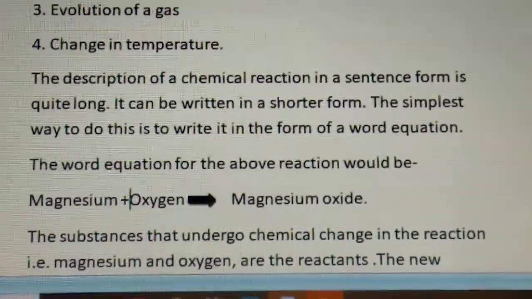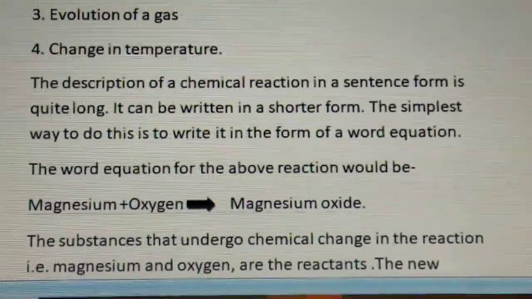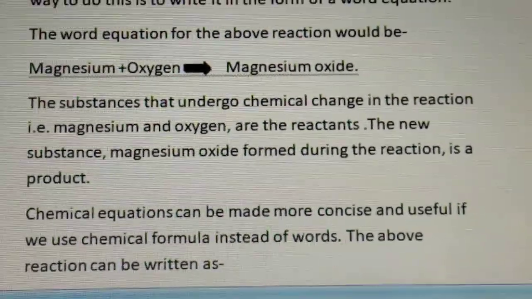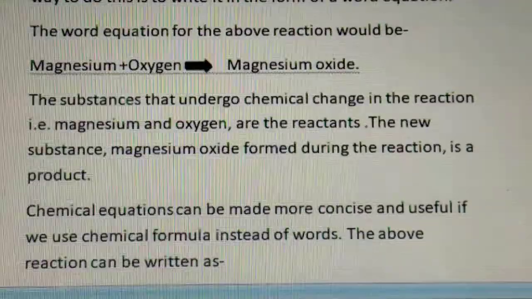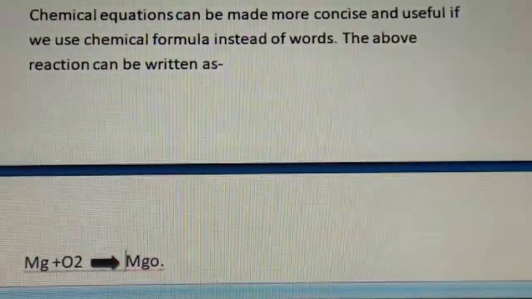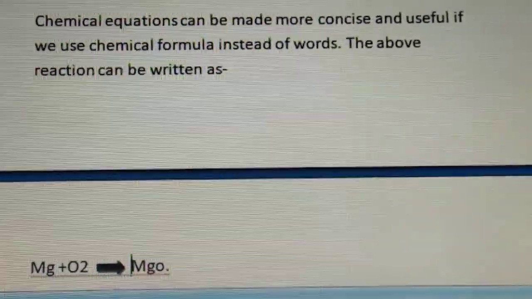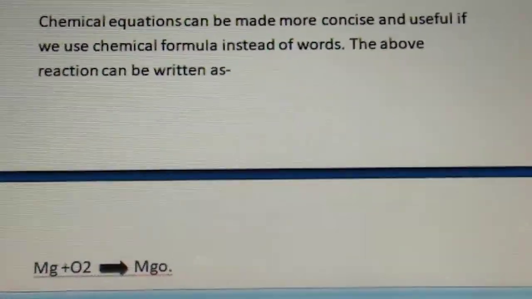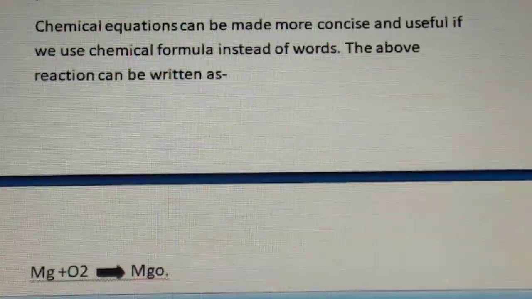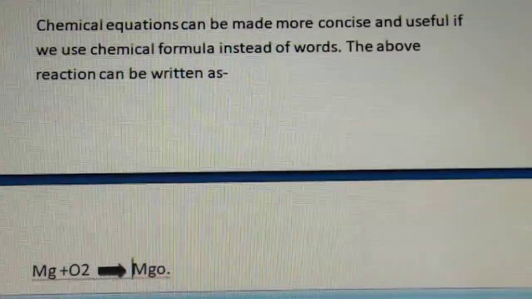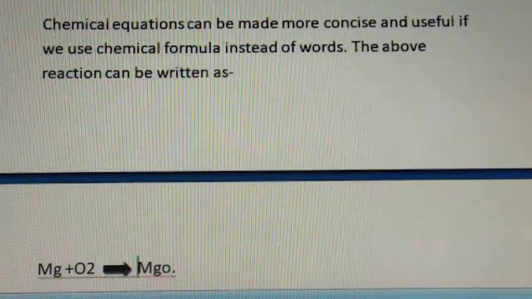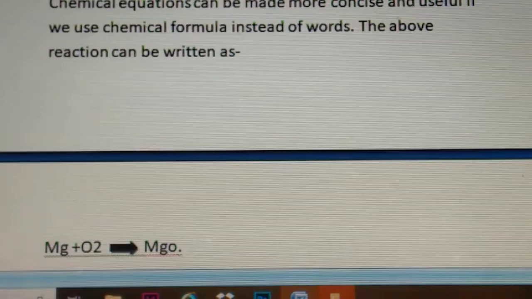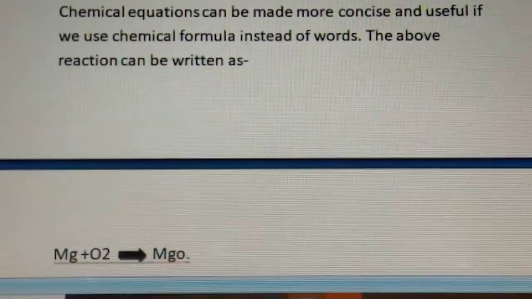Okay, now we can write the chemical equation not only in the form of a word equation, but in a simpler way. And what is that way? If we know the symbol, or the chemical formula of the elements, then we can write their chemical formula and make it simpler. Like we can write Mg plus O2, and that gives MgO. So like this we can make our equation very simple.